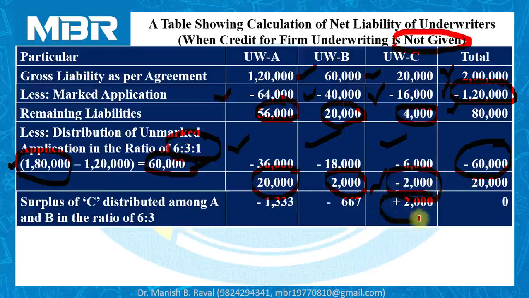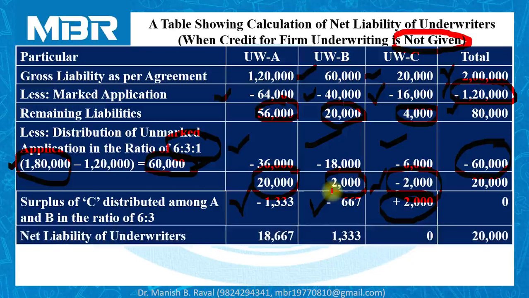So total number of shares available with underwriter C as surplus distributed to A and B in the ratio of 2:1. So 1,333 shares transferred to underwriter A and 667 shares transferred to underwriter B. In this way, we can shift the numbers of shares.